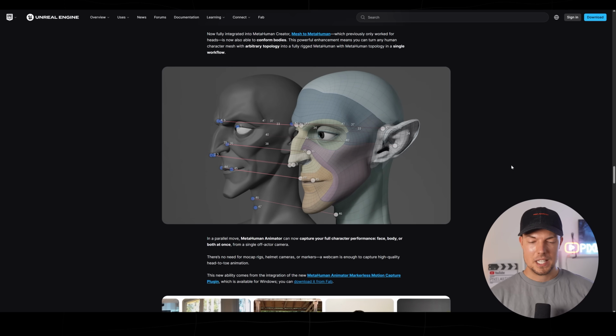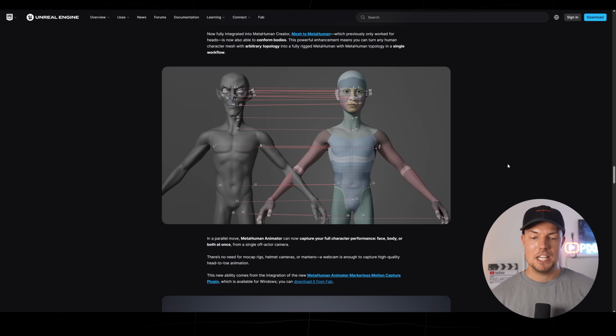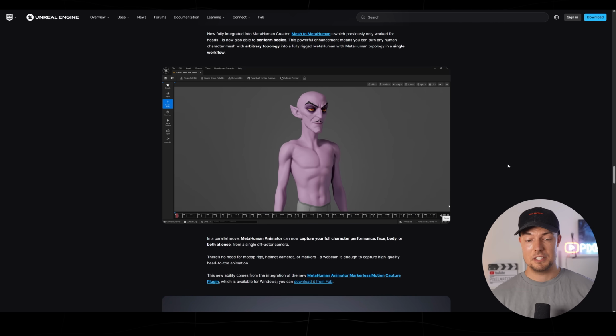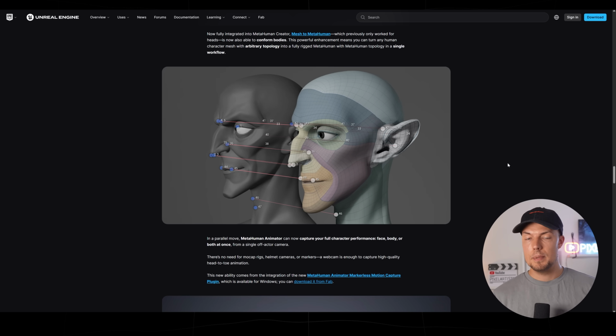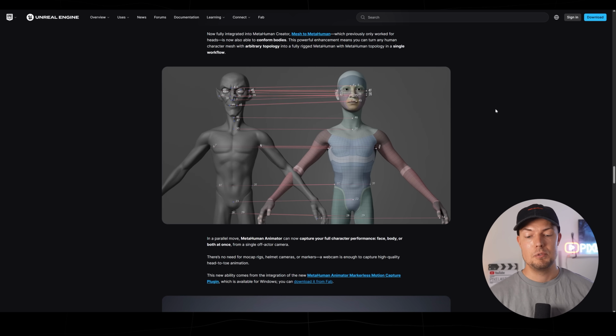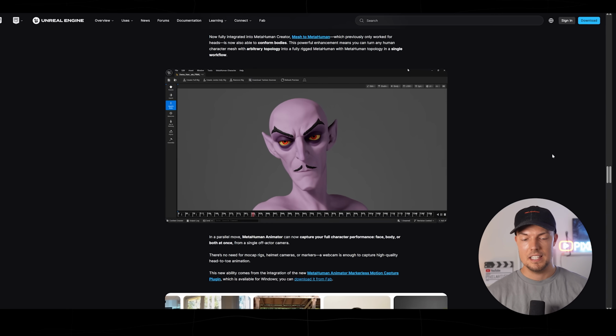workflow. So basically we can now go and create an AI mesh and then take it into Unreal Engine 5.8. And then we can constrain this character and transform it into a MetaHuman mesh, and you will have a really nice topology as you can see here. This is of course a huge time saver, and we are definitely going to explore it in one of our next videos, so definitely stay tuned.